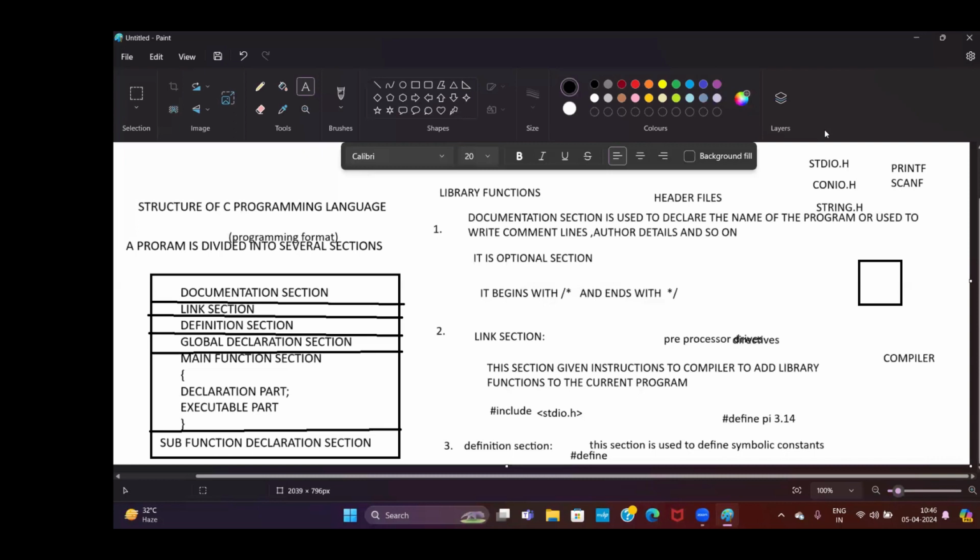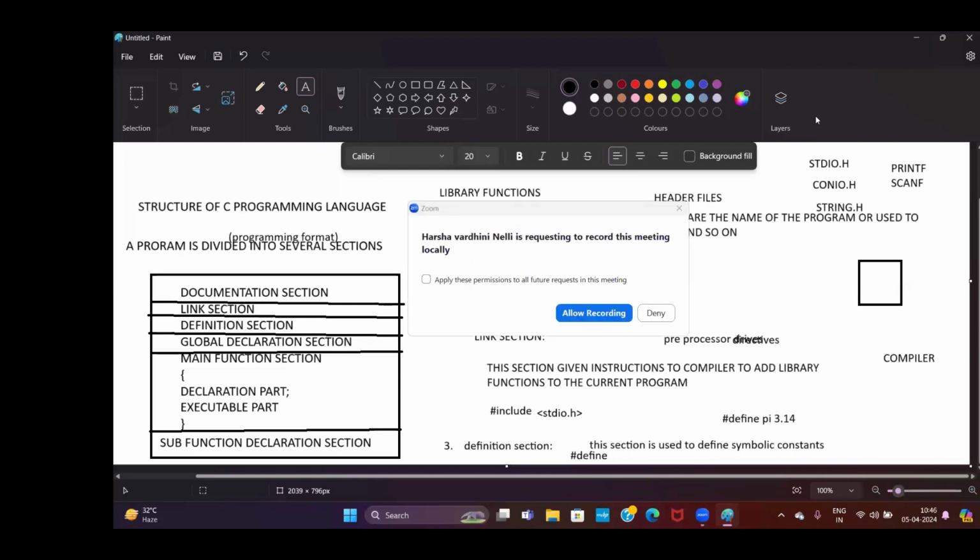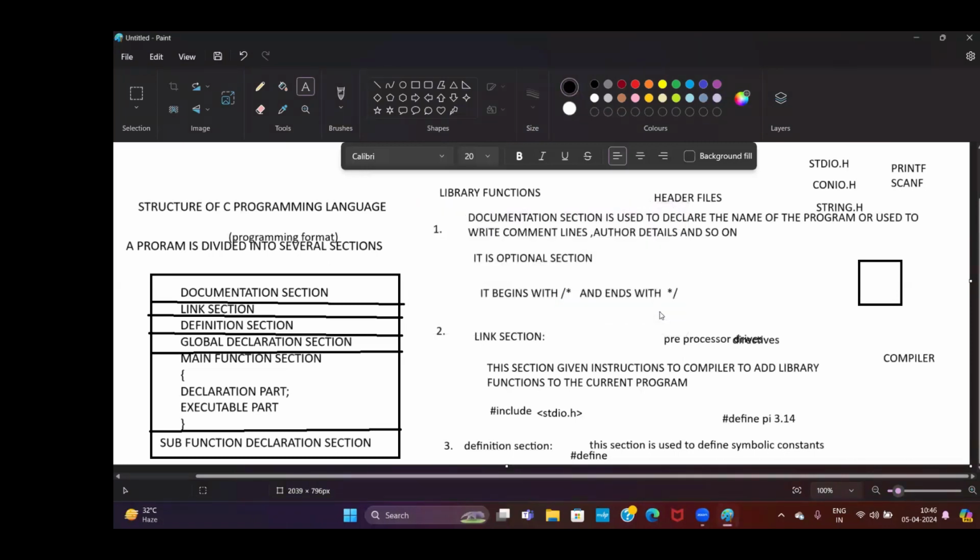Now, if you want to access such libraries in your current program, what will you do? We have to use the link section. What is the use of the link section? This section gives instructions to the compiler, for adding existing libraries to the current program. అంటే లైబ్రరీ ఫంక్షన్స్ ని కరెంట్ ప్రోగ్రామ్ కి యాడ్ చేయడానికి పర్మిషన్ కంపైలర్ కి ఇవ్వడం కోసం మనం లింక్ సెక్షన్ ఇచ్చేస్తాం.